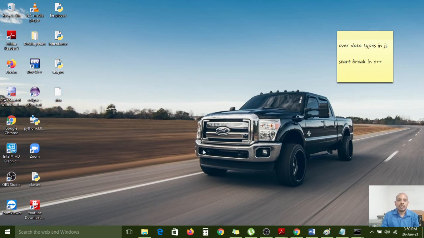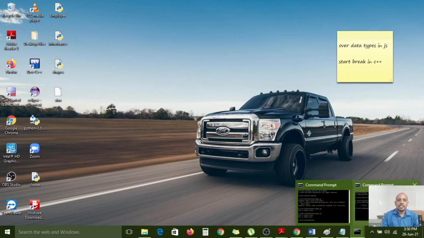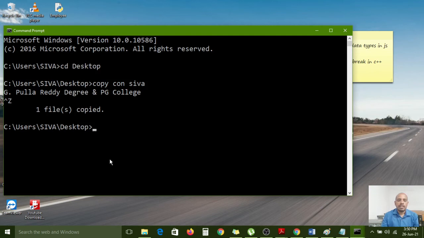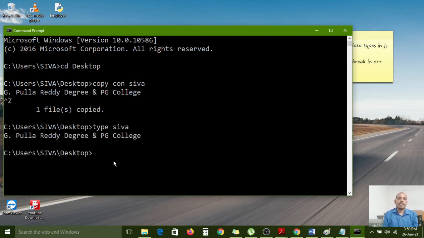If you want to open that file in the olden days, if you want to read the data from that file, we need to use the type command. Type Siva, the name, we have to use. So like that, in the olden days we could use the commands only. If you save the data, compulsorily use the copy con command. If you read the data from an already stored file, you need to use the type command. Like that, there are a number of commands we have.